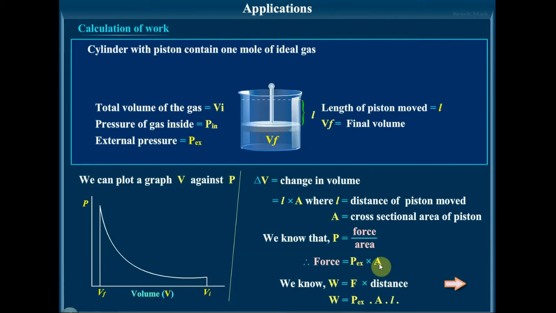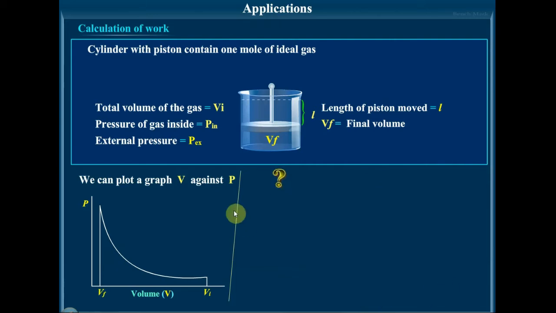Substituting the expression of force in W, the work done, we get W is equal to external pressure into A, and the distance moved is L. So W is equal to external pressure into area into L, or W is equal to P into minus delta V. Why minus delta V? Because the final volume is less than the initial volume.